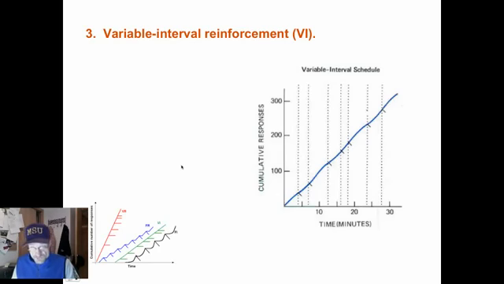Variable interval reinforcement. Reinforcement occurs after the first behavioral response, and then it's given at varying lengths of time. So it's given after the first behavior, but then the time in between varies as long as the behavior persists, all right? Slow, steady rate of learning with no pause after reinforcement. However, there's a little bit more persistence after the reinforcement stops here, all right?